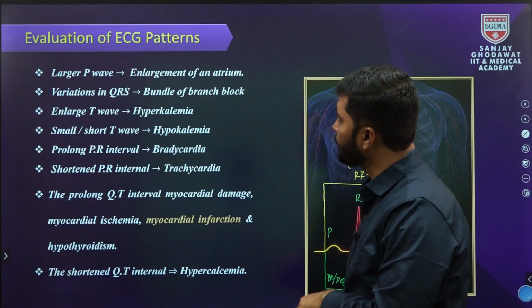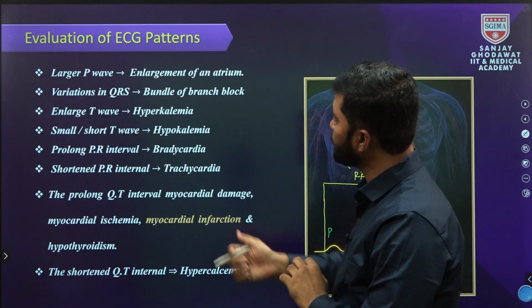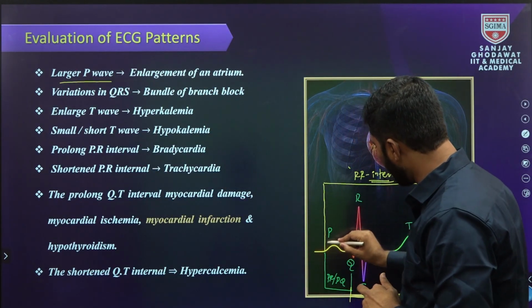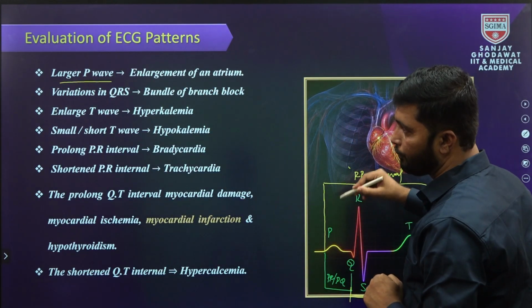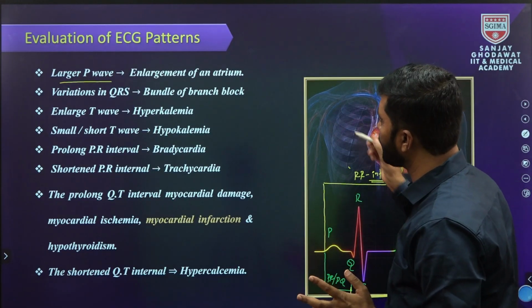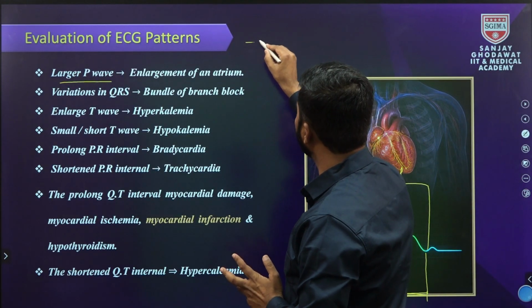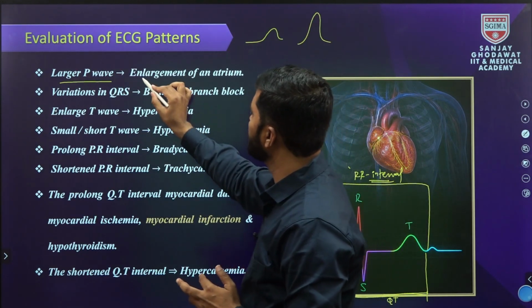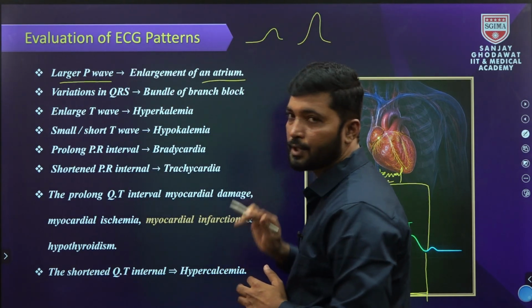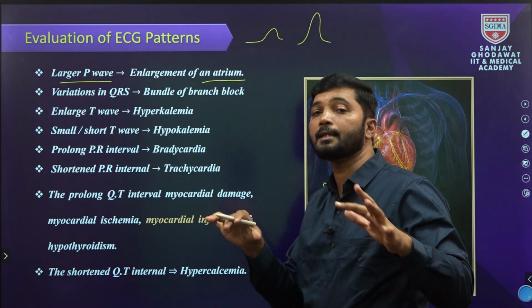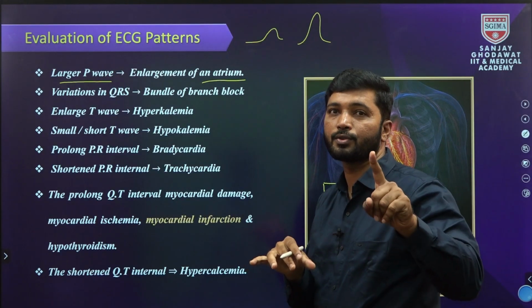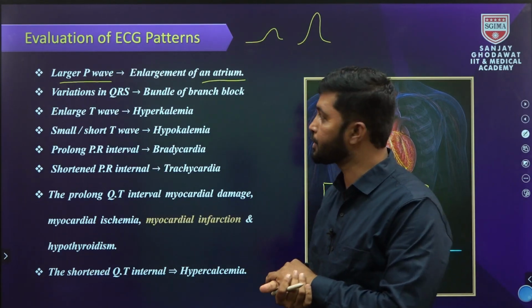Now the evaluation of the ECG. First of all, the enlarged P. This is a normal P. When the P becomes enlarged like this, what happened? Enlargement of the atria, which indicates it. So based on the ECG waves and the interval durations, the doctor detects abnormalities in the heart.